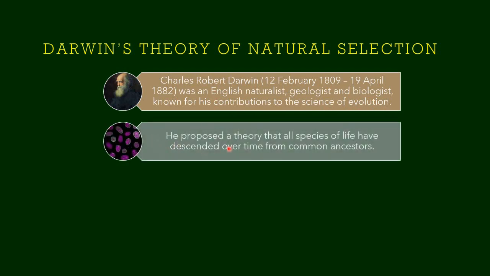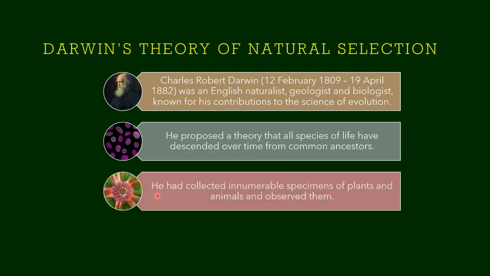He proposed a theory that all species of life have descended over time from a common ancestor. He said that if you take any life form, it has descended over time and they have common ancestors. So he collected innumerable specimens of plants and animals and started observing them.